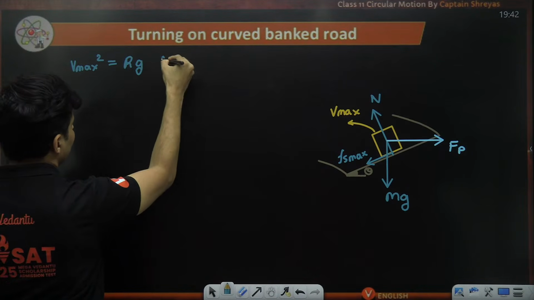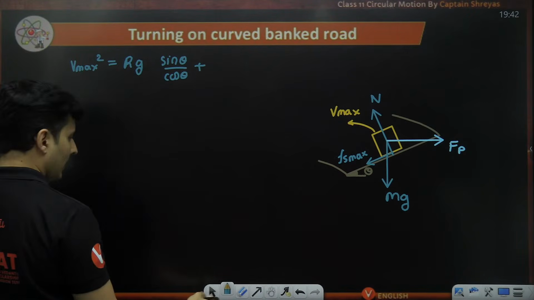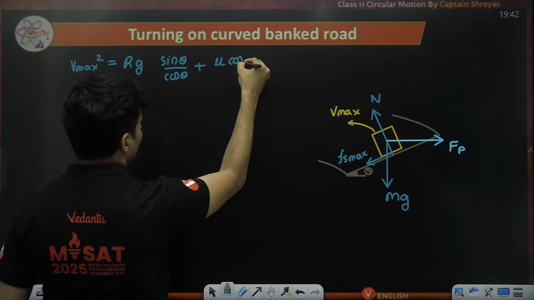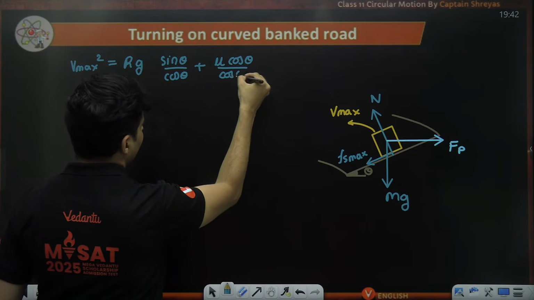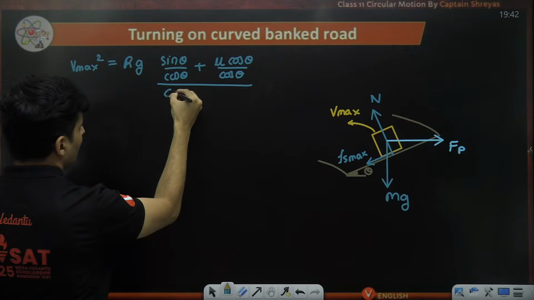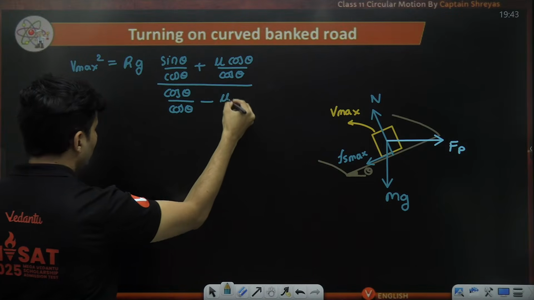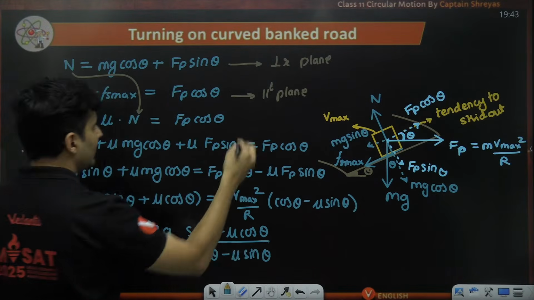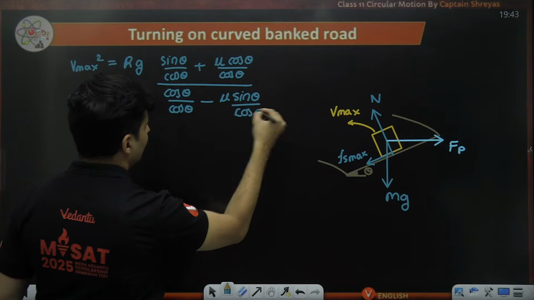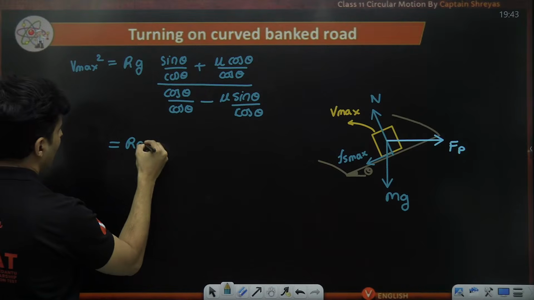So it will look like this: sin theta by cos theta plus mu cos theta by cos theta, whole thing divided by cos theta by cos theta minus mu sin theta by cos theta. Now it looks slightly better. You will see why. This will become Rg.